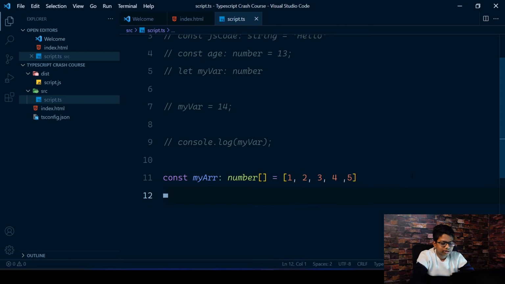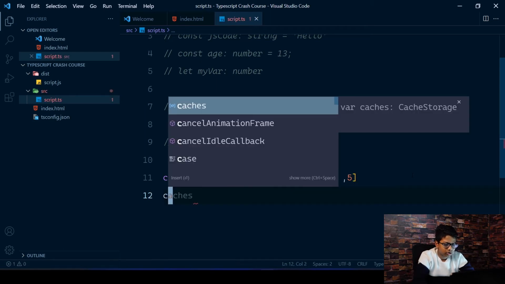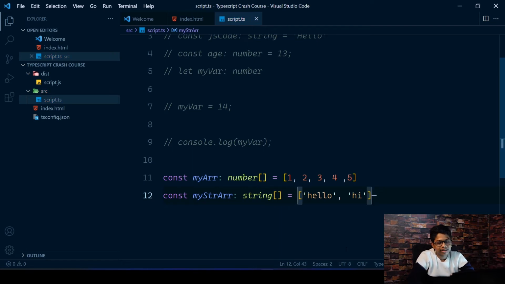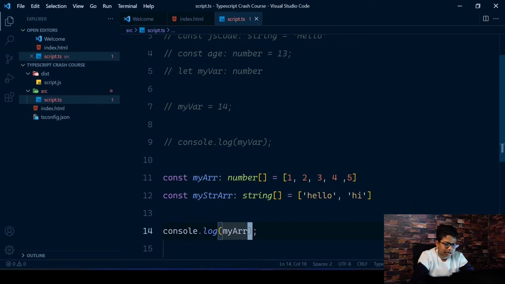If you want an array of strings, you could do const myStrArr, my string array, equals hello and hi. And you can make this an array of strings by telling it that it's an array of strings. You can see that it's working perfectly fine, and if I want, I can just log my arr.